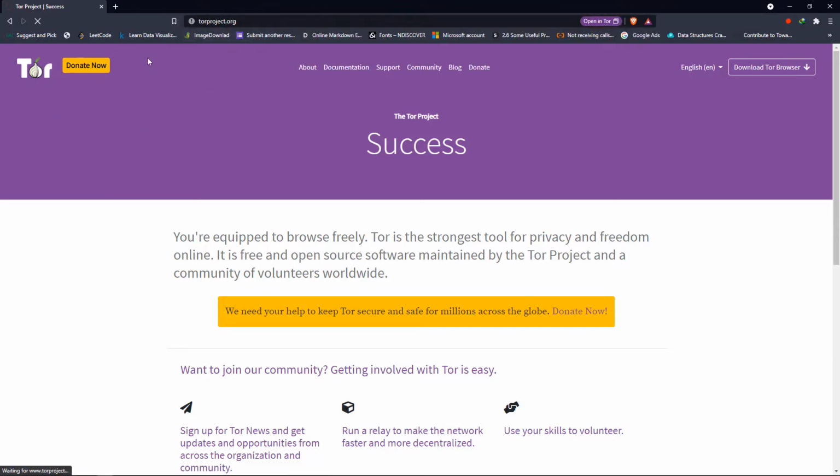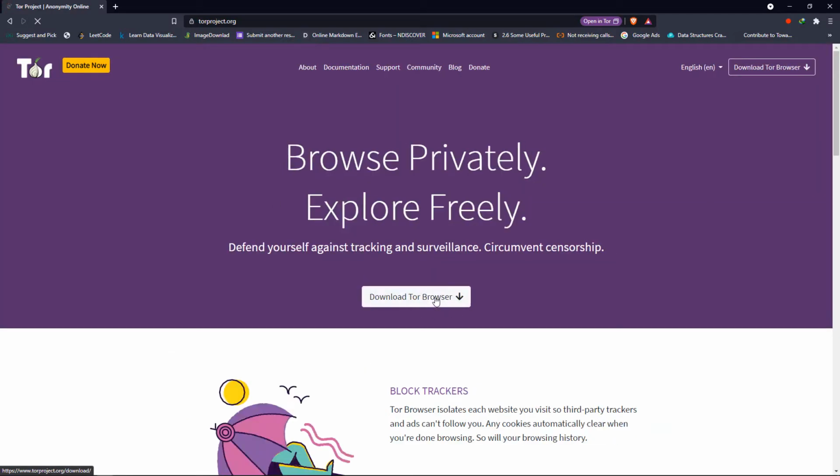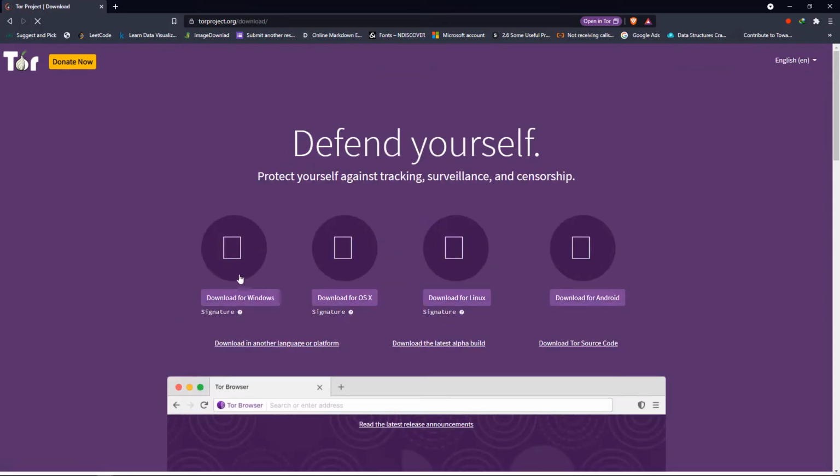So you can basically search on Google for Tor and you are going to be greeted with this website. And once you are on this website, you can just simply go ahead and click on download Tor, and you can basically download Tor either for Windows, OS X, Linux, and for Android as well.